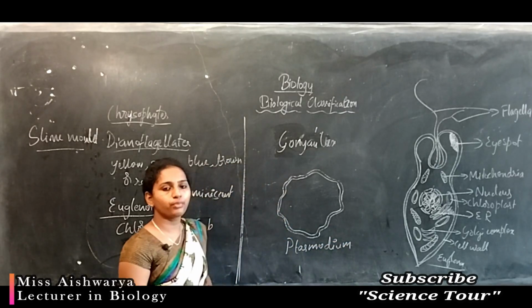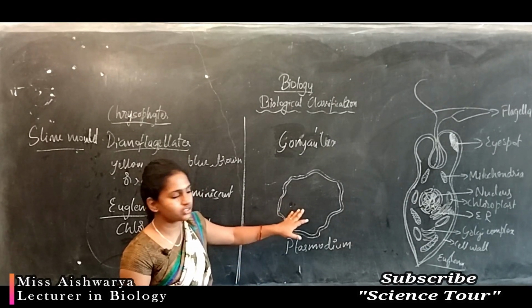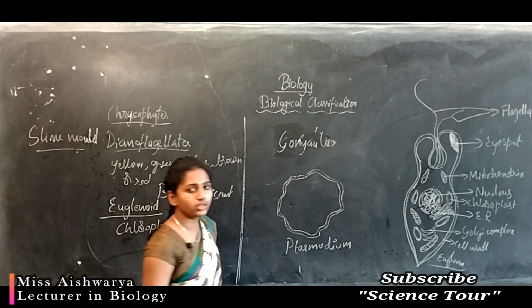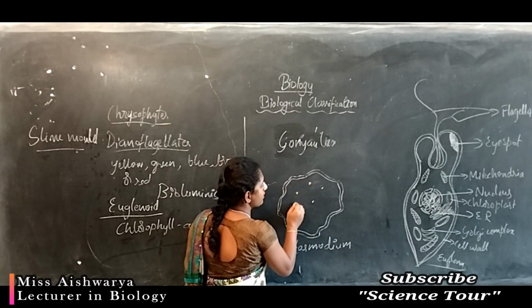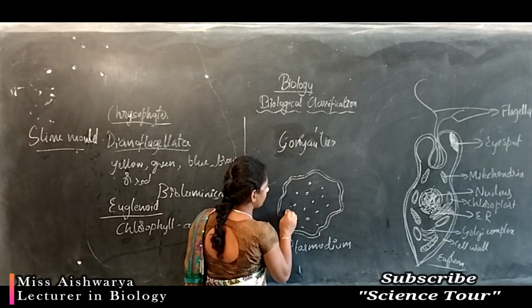The aggregated mass of protist in a favorable condition is called plasmodium, and this plasmodium is covered outwardly with the cell wall, and inside that you can see the multinucleated condition. These are nothing but the nuclei.